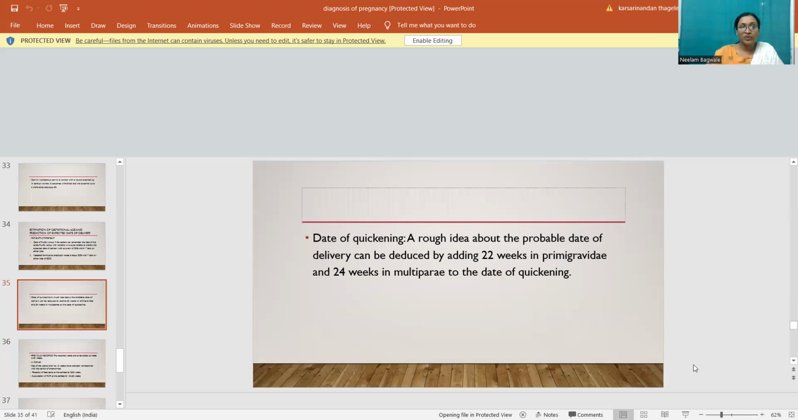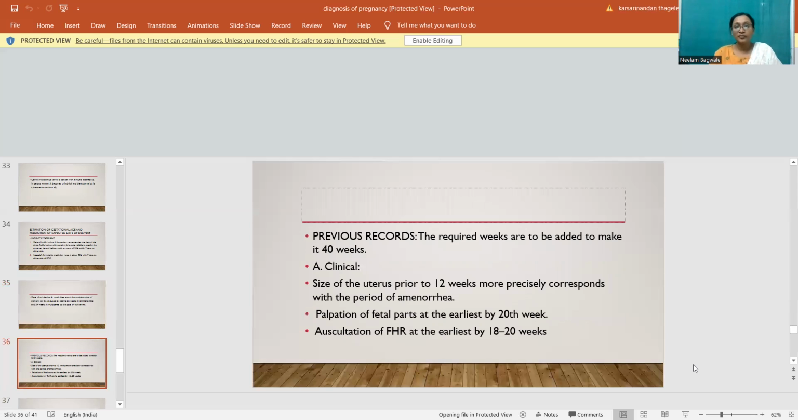The date of quickening, a rough idea about the probable date of delivery, can be deduced by adding 22 weeks in primigravida and 24 weeks in multipara to the date of quickening. Previous records. The required weeks are to be added to make it 40 weeks.